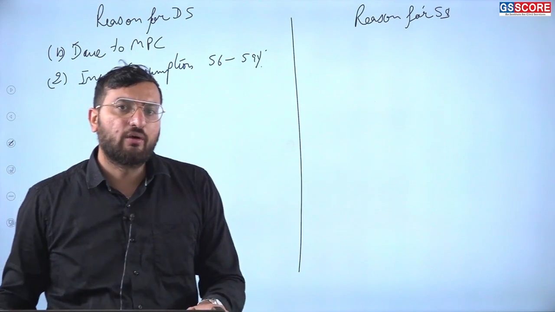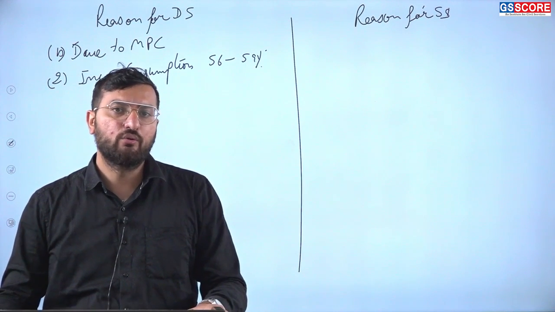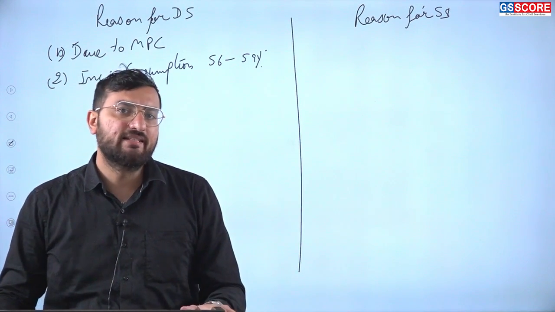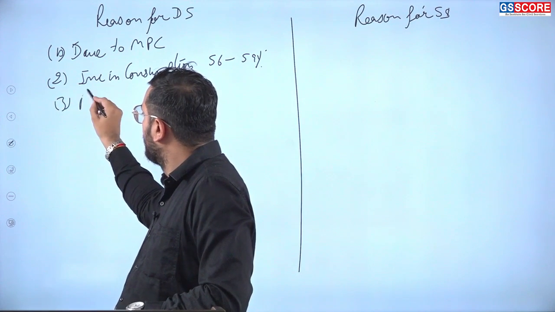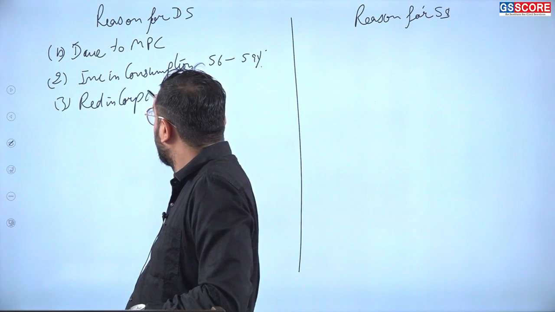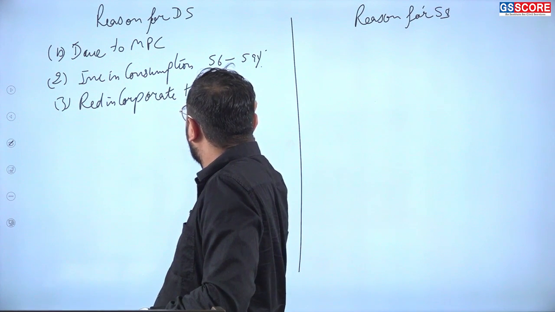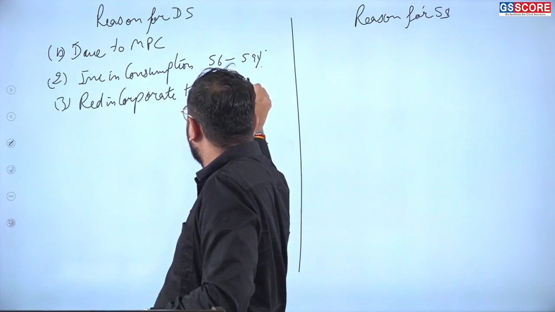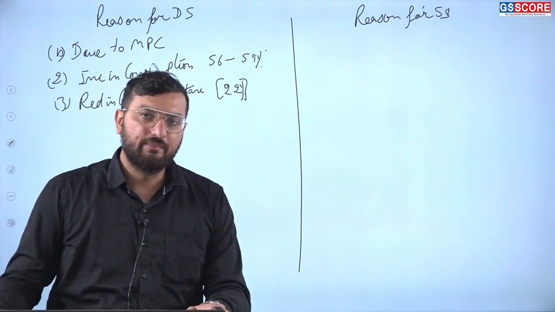Then reduction in corporate tax. Government has reduced the corporate tax and it is now roughly around 22%. With surcharge and cess, it becomes 25%. So, reduction in corporate tax, and now it is 22%. Earlier it was quite high, more than 30%.